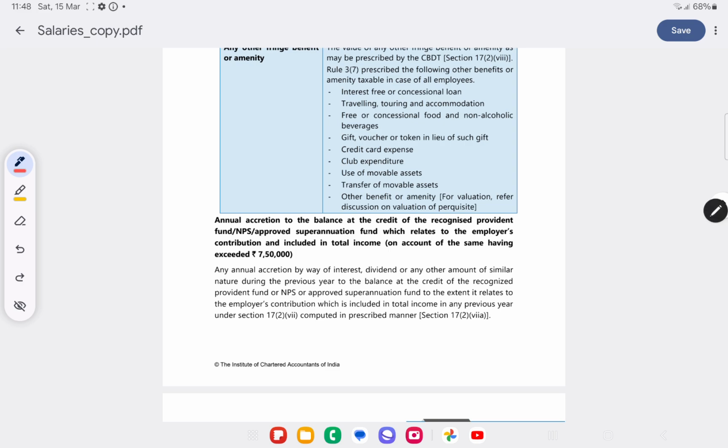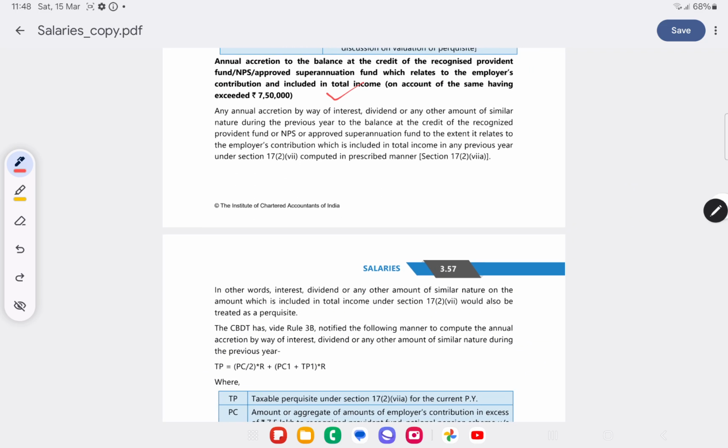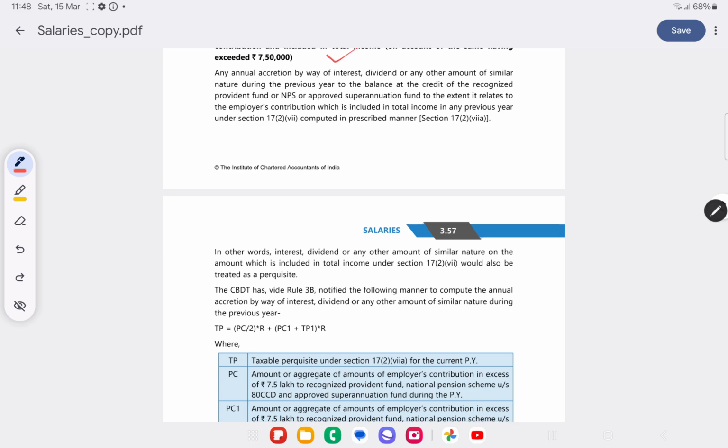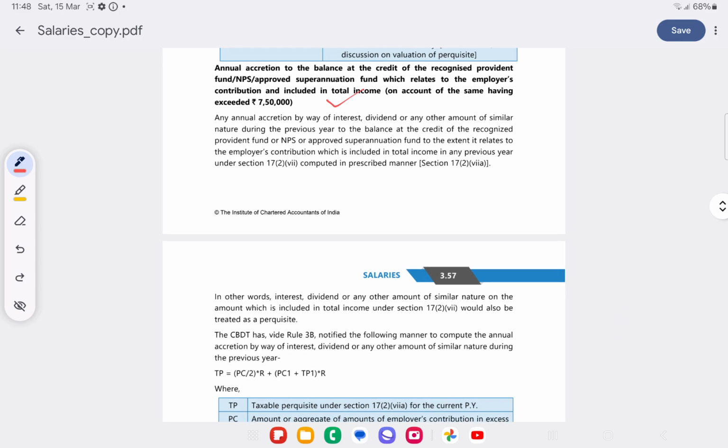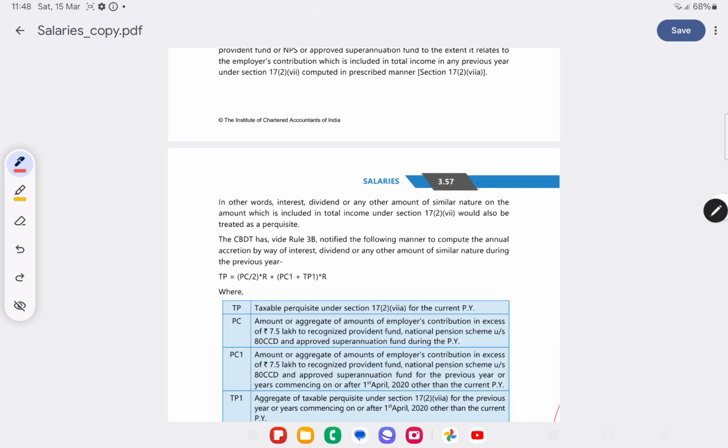Any annual accretion to the balance of credit of RPF or approved superannuation fund which relates to employee contribution exceeding 7,50,000 will be included in the value of perquisites. What will happen to the annual accretion by way of interest, dividend or any other similar amount relating to the credit of RPF or superannuation fund of the employee's account which is included in total income? It will be computed in the prescribed manner.